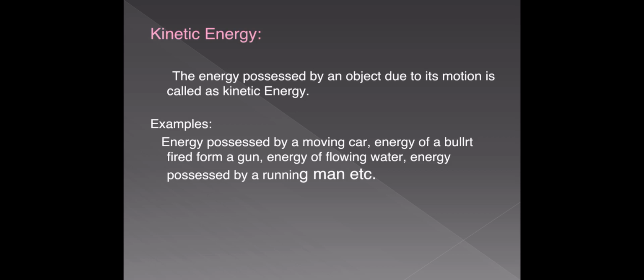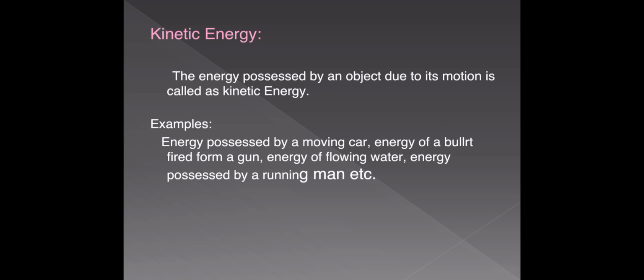Right? That means kinetic energy is directly proportional to velocity. Exactly, kinetic energy is directly proportional to square of the velocity. The kinetic energy not only depends upon velocity of the object, but it also depends upon mass of the body.